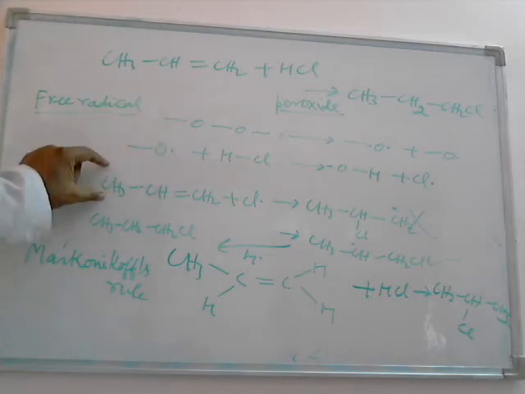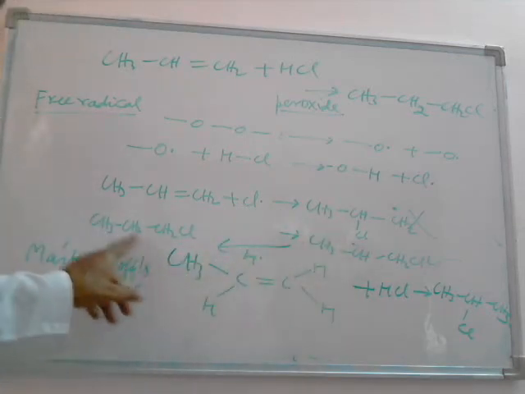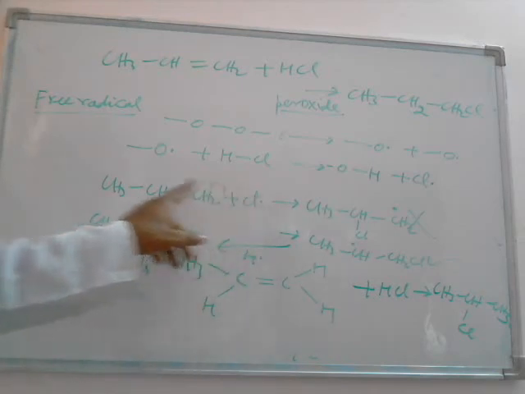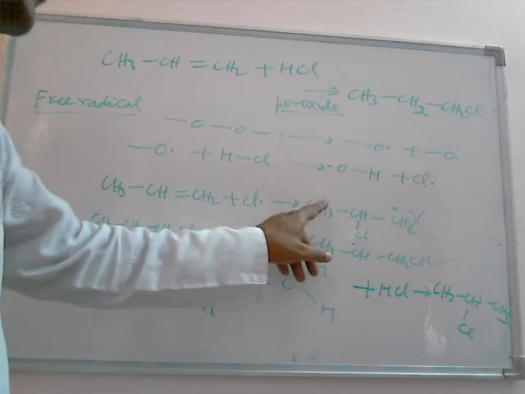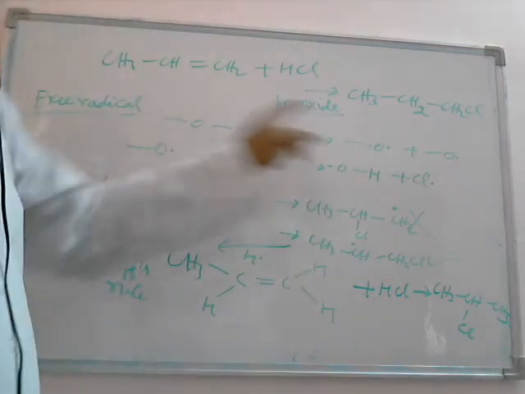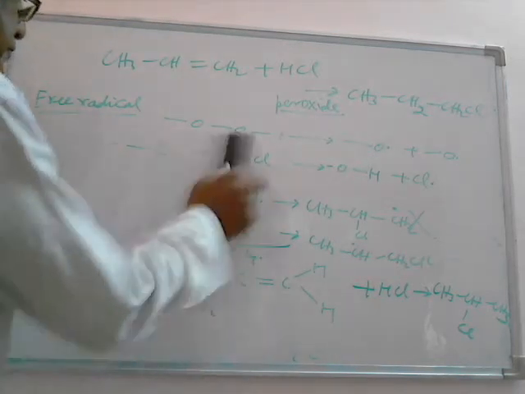So in free radical addition, this is called the chain initiation step. This is called the chain propagation step. This is called the chain termination step. In the chain termination step, two free radicals combine to form the product. In the chain propagation step, a free radical combines with a molecule to form a product and a free radical. And then it is a chain initiation step. So these are the free radical addition and the electrophilic addition.